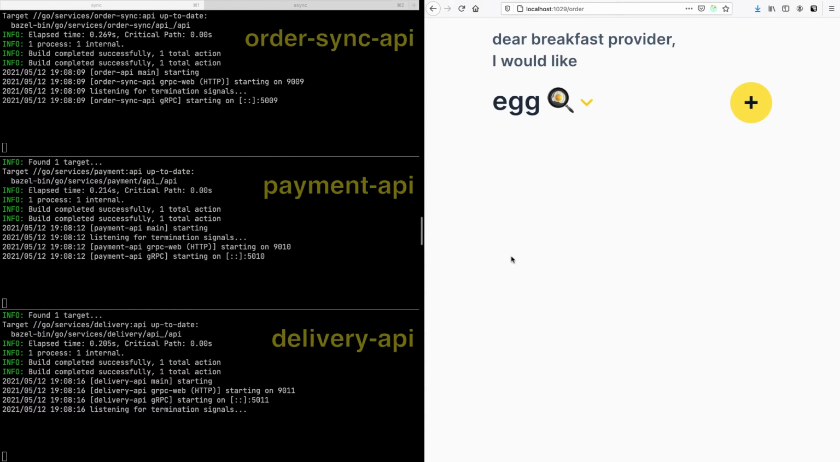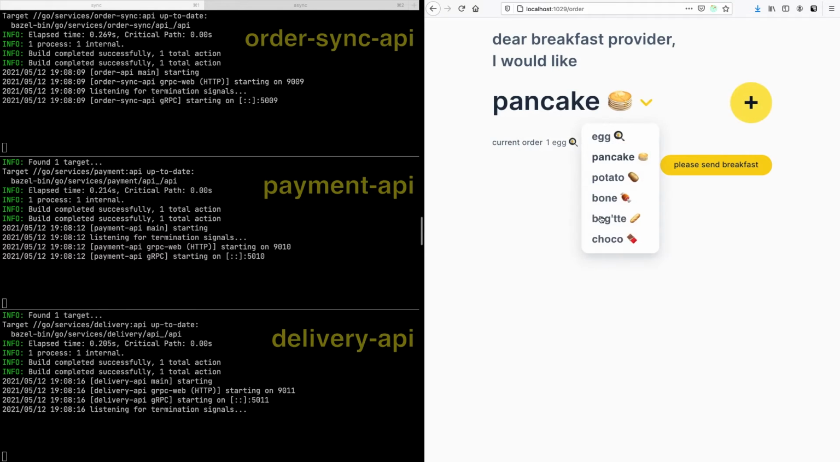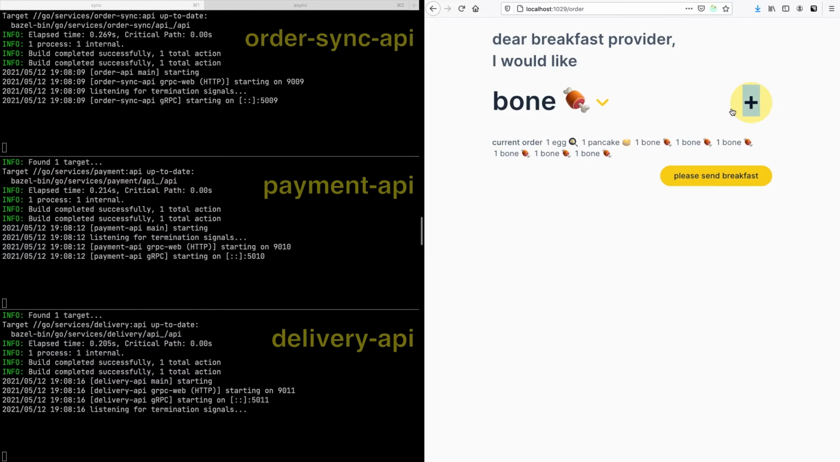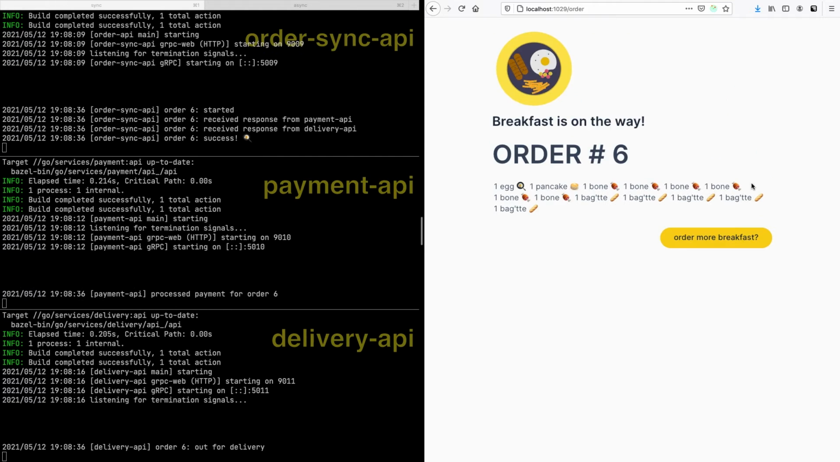This is also in the repo, so the whole thing should be runnable with instructions from the README. So let's say we want an egg, and a pancake, some bones, and maybe some baguettes. OK, let's place our order. OK, it's on the way. You can see that the order service called the payment service, got a successful response, called the delivery service, got a successful response, and then returned a response to the client synchronously.